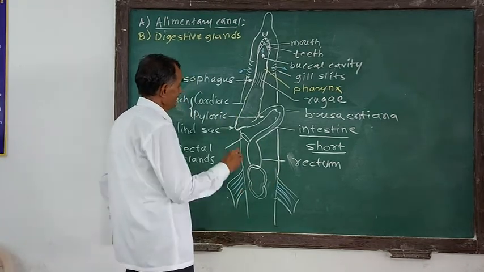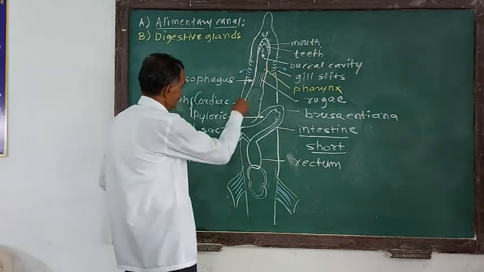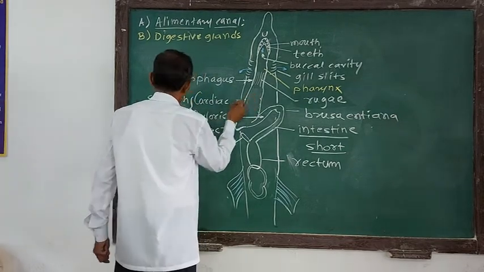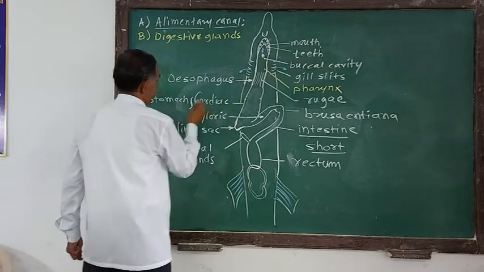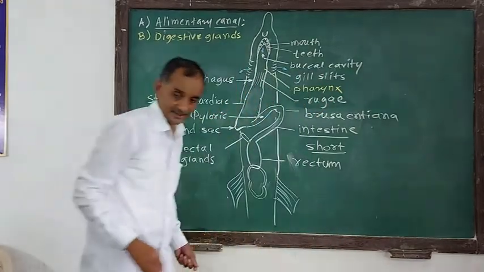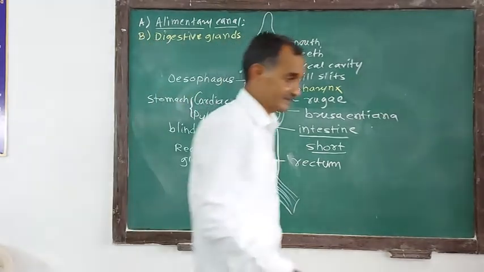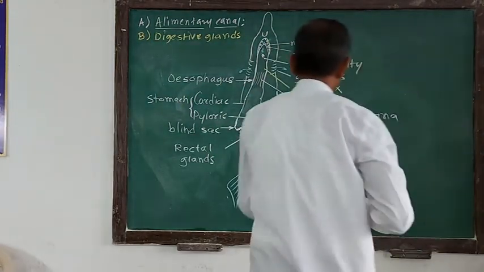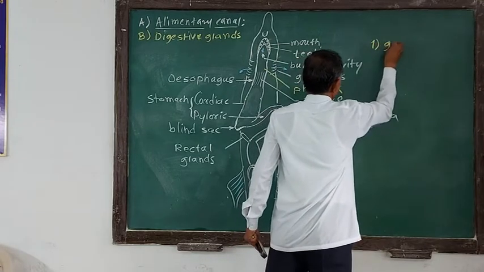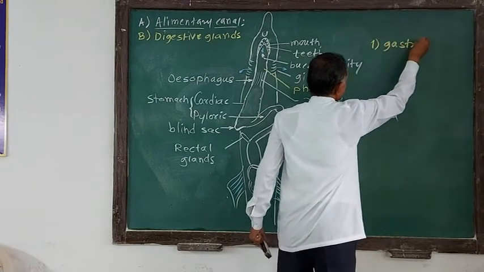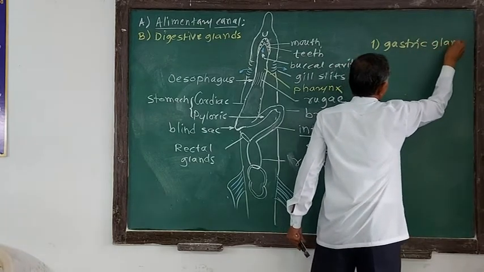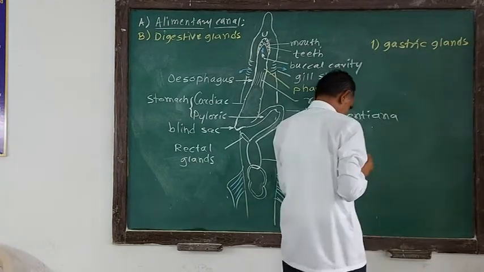The first gland, those coming from the stomach, are the gastric glands. As I told you, gastric glands are present in the wall of the stomach.